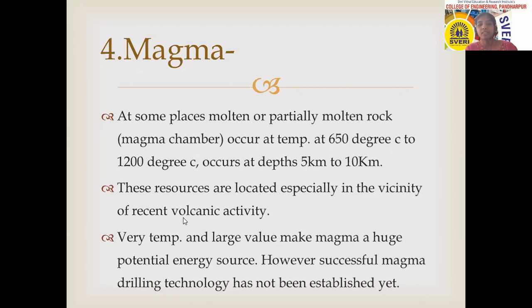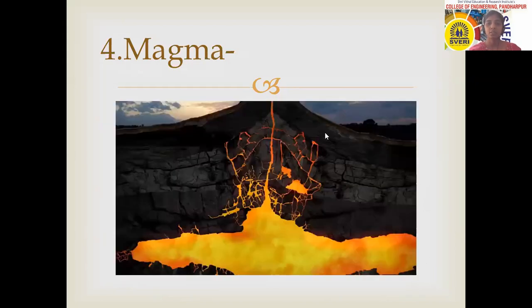Because of this high temperature, the drilling procedure for obtaining magma is not possible yet. Because of the high temperature and large quantity of potential energy, this magma cannot be brought to the earth's surface.